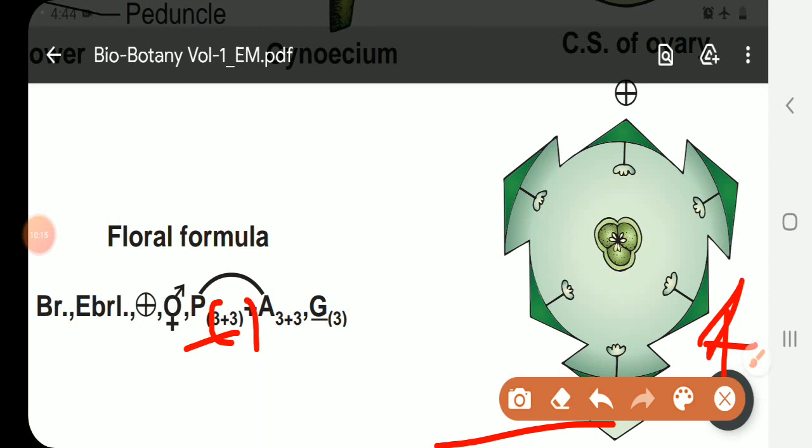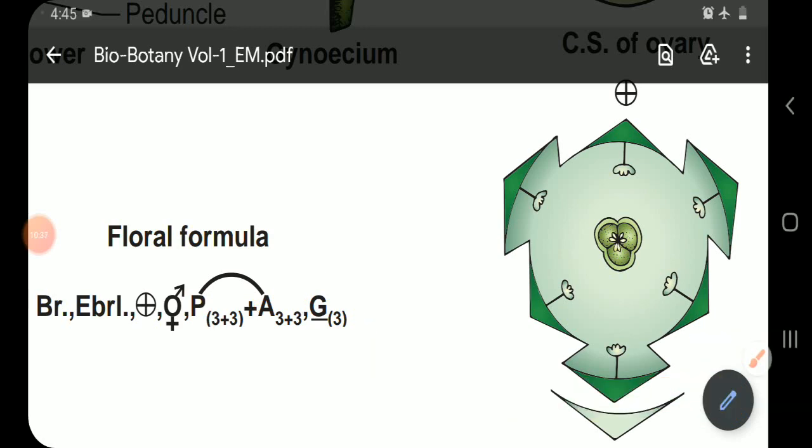And the androecium is also 6 in number, 3 plus 3. They are free, that is apostamenous. And the gynoecium is 3. They are united, syncarpous. A bracket means they are syncarpous. And the gynoecium has a superior ovary. That's why we put the line below the G. So this is the floral formula of Allium cepa.